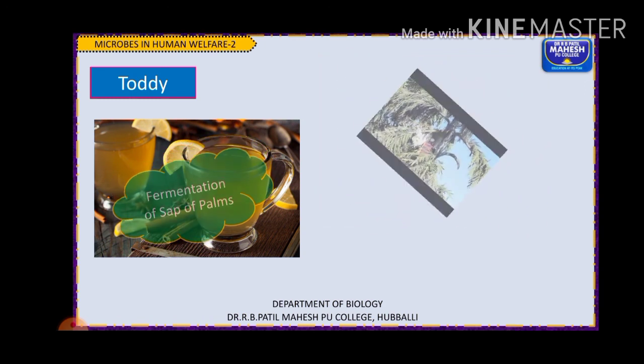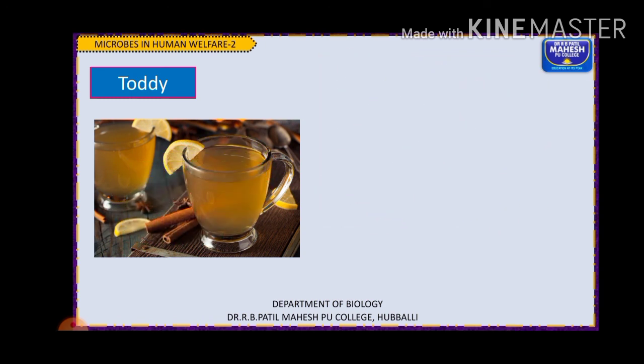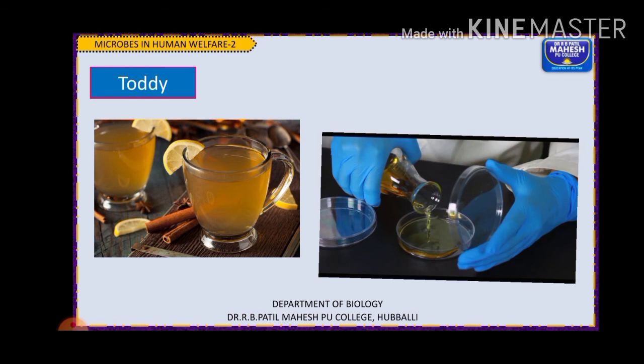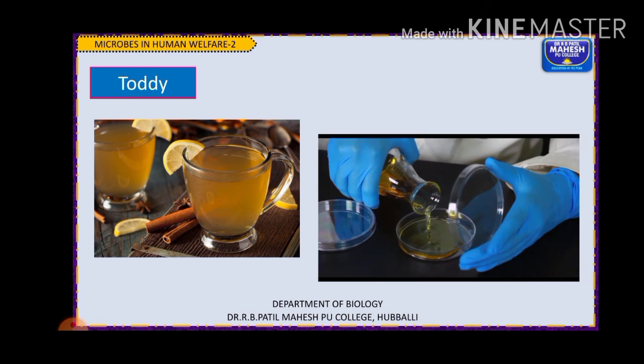So these are the different uses of toddy. As I told you, it is left for fermentation with the help of naturally occurring yeast, taken as a beverage, and it contains around 6% alcohol.